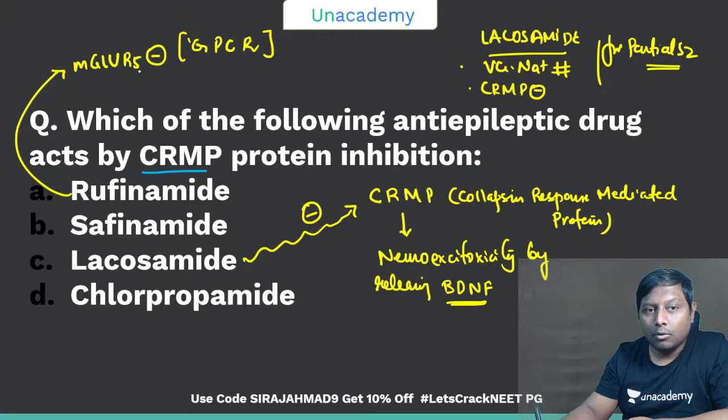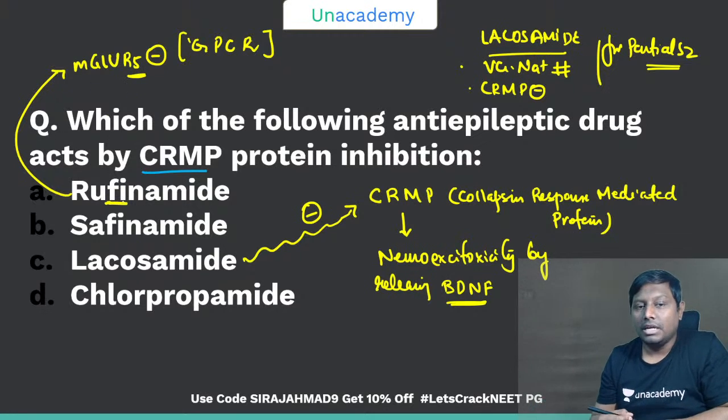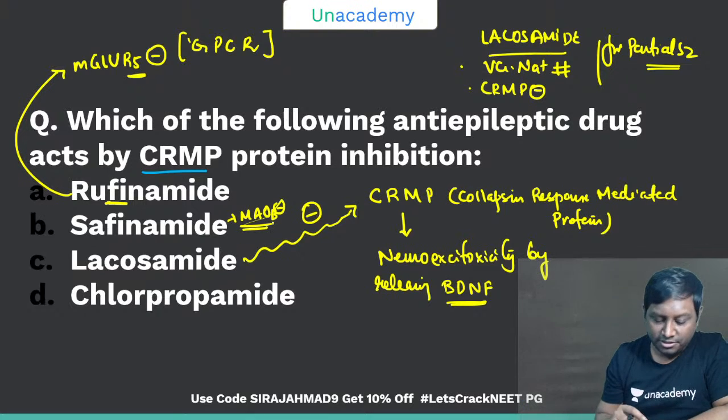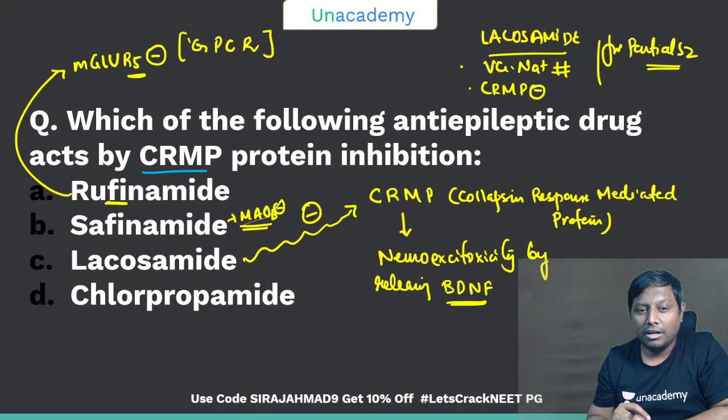So remember, mGlu5, 5 is rufinamide, 5, rufinamide. Okay, safinamide is not the one. Safinamide is actually your MAO-B inhibitor that is used in Parkinson's disease. I hope it is clear to all of you, right?